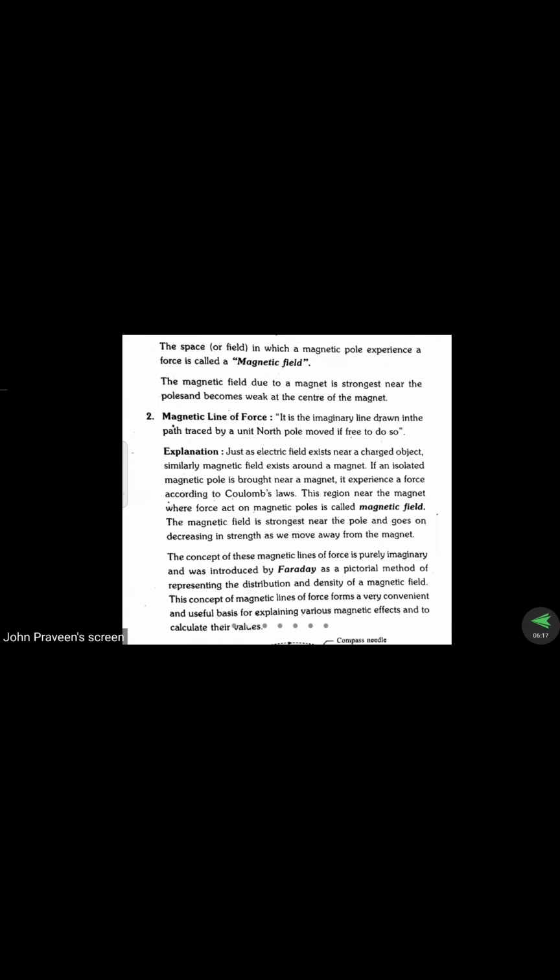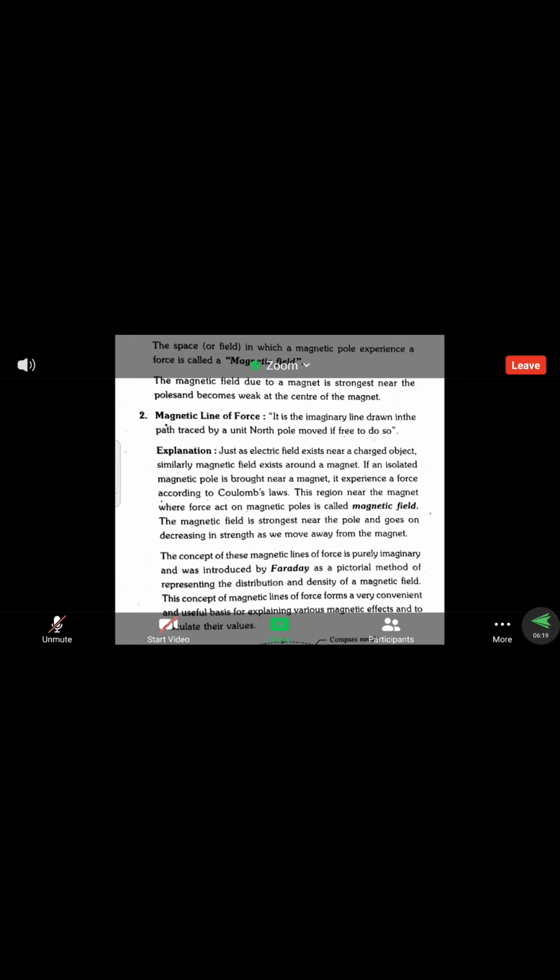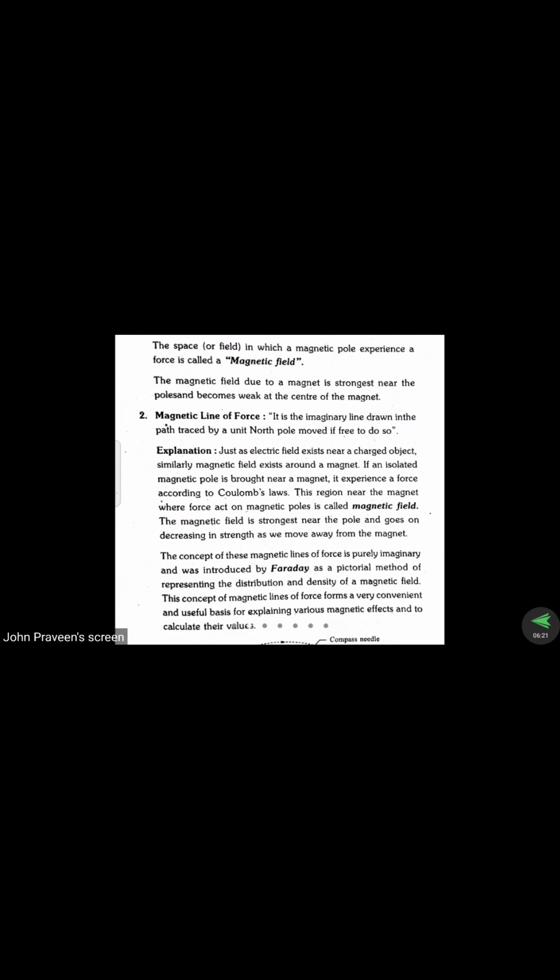So it is an imaginary line that does not practically exist in a circuit or a network. That is the concept we call magnetic lines of force. Most of the time, you may be asked to draw the magnetic lines of force for a bar magnet, or for a given magnet, whatever it may be. We just take an imaginary north and south pole, and the lines move from the north pole to the south pole.